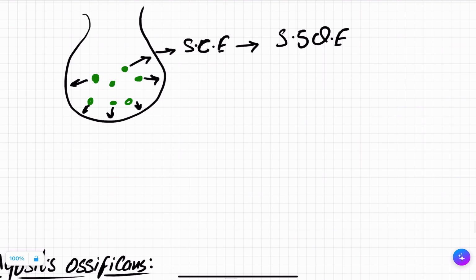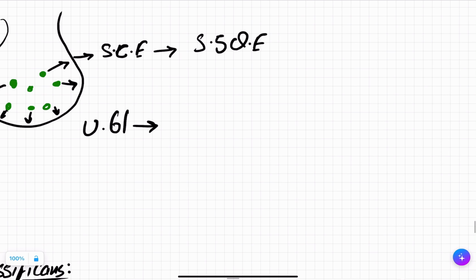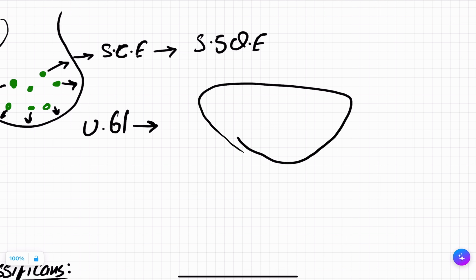Another organ, the urinary bladder. The urinary bladder can have stones, the renal calculi. Suppose this is the urinary bladder and there are stones. The stones can destroy the wall of the urinary bladder and the lining of the urinary bladder, which is the urothelium. Again, the urothelium cells will change. It will change to what?